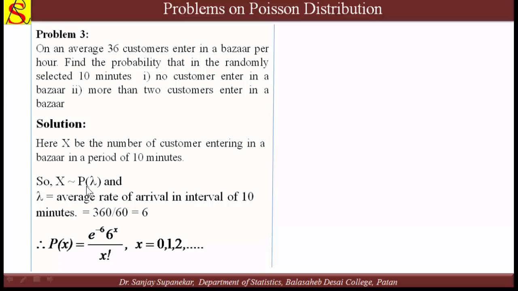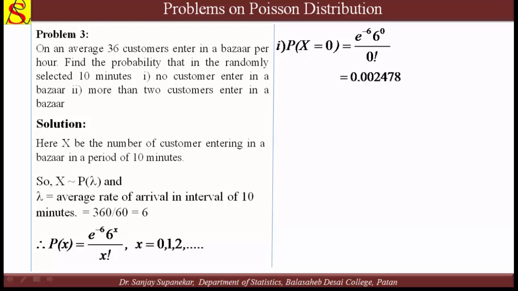So what is the probability mass function? E raised to minus 6, 6 raised to x upon x factorial, because lambda is 6 for 10 minutes. And now we find the required probabilities. First one is no customer enters the bazaar, means x is equal to 0. So the probability of x equal to 0, we can put here x equal to 0. Solving this, the answer is 0.00247, a very small probability that no customer enters the bazaar in 10 minutes.